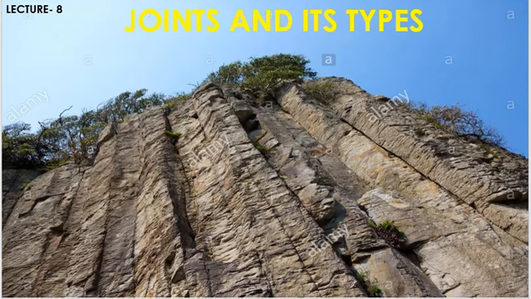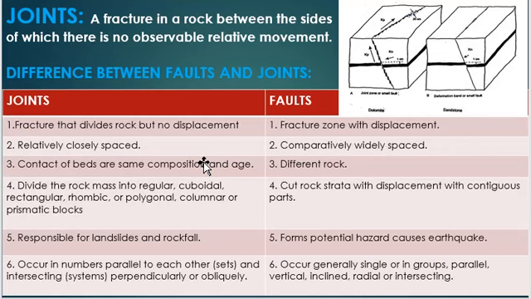Now we are going to discuss joints and their types in structural geology. So, what is a joint? A joint is a fracture in a rock between the sides of which there is no observable relative movement. In the last video, we discussed faults. Joints are the first stage of faults.